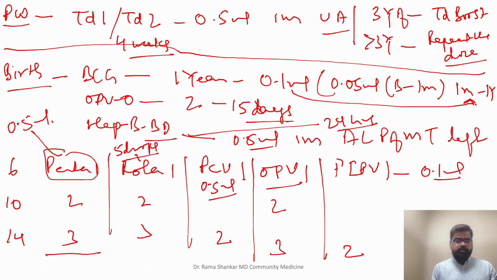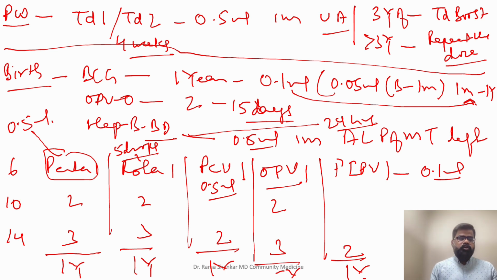If I write the maximum age: Penta 1 year, Rota 1 year, PCV 1 year, OPV 5 years and FIPV 1 year. Right? You are giving Penta in anterolateral part of mid thigh left. Why? Because hepatitis B is a part of this. And you are giving PCV in anterolateral part of mid thigh right. Rota and OPV are oral and FIPV is intradermal upper arm.